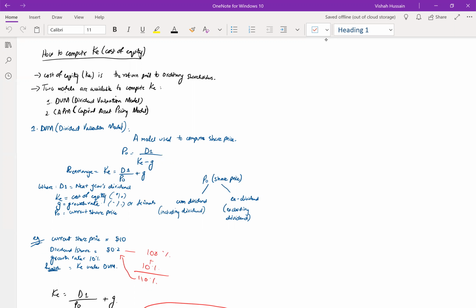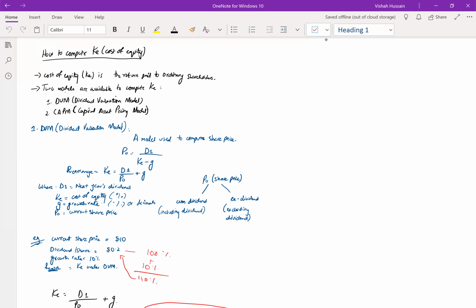Dividend valuation model, the formula is P naught is equal to D1 over KE minus G, where P naught is your current share price, D1 is your next year's dividend, not this year's dividend, next year's dividend. KE is your cost of equity and G is your growth rate. You can mention it in percentages or in decimals, either way, it is fine.